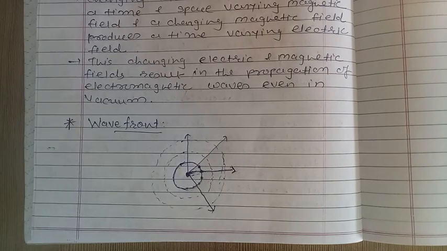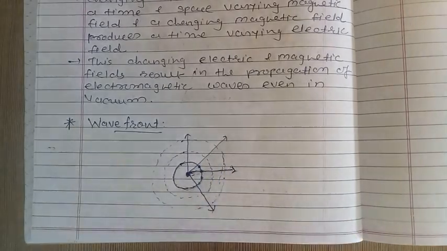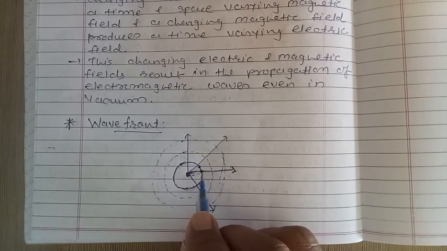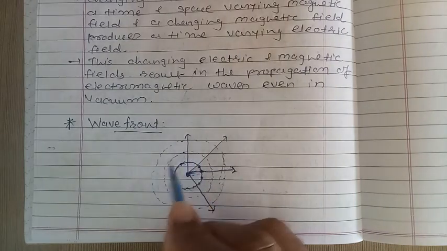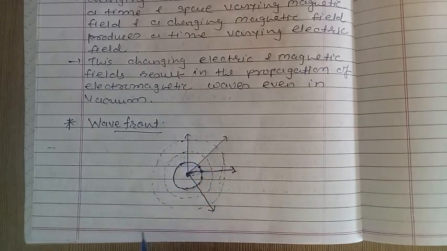Hence the wavefront and ray are perpendicular. This is our wavefront and this is the ray. So we can say that the wavefront and ray are perpendicular. And the shape is spherical, so we can say that these are spherical waves. So we can write that.